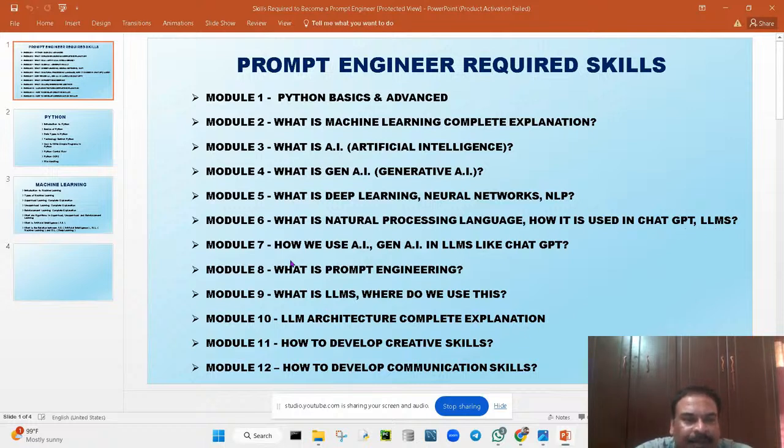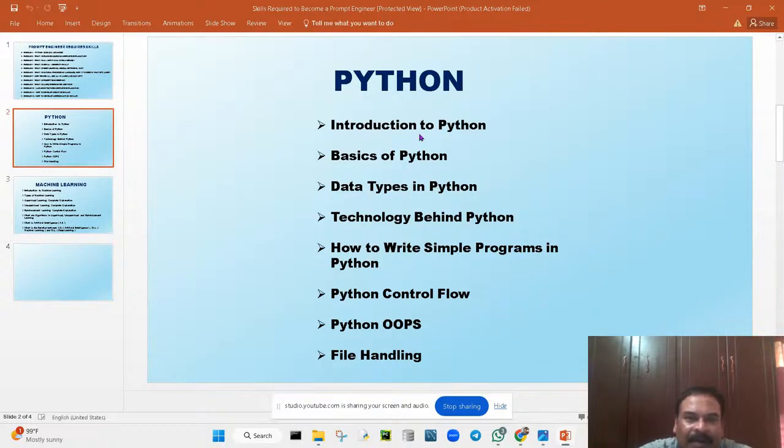In module 7 we'll cover what is AI and generative AI in LLMs like ChatGPT. What is prompt engineering? What are LLMs? Where do we use this? LLM architecture, complete explanation we'll be doing. How to develop creator skills, how to develop communication skills. In Python, we are going to cover all these things.